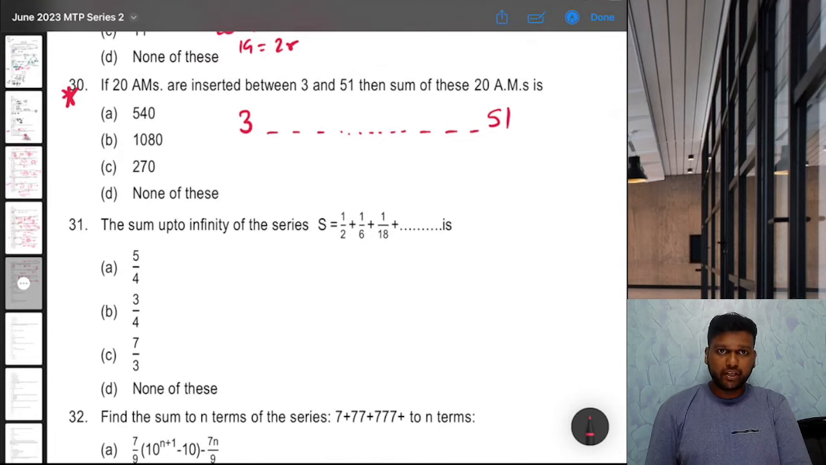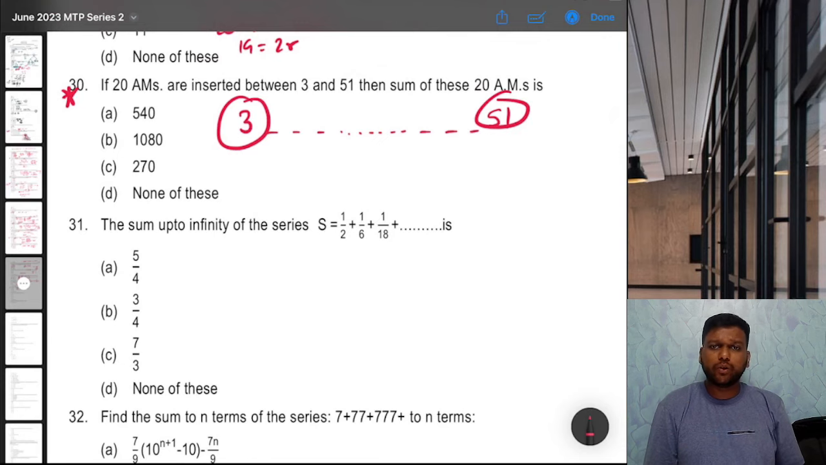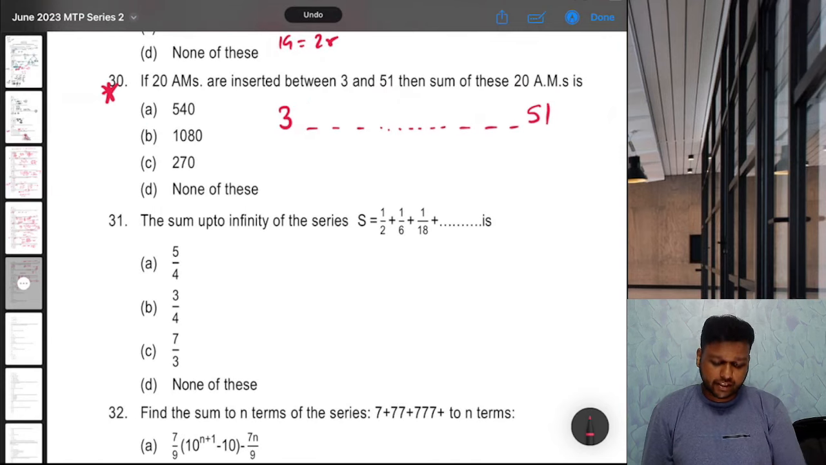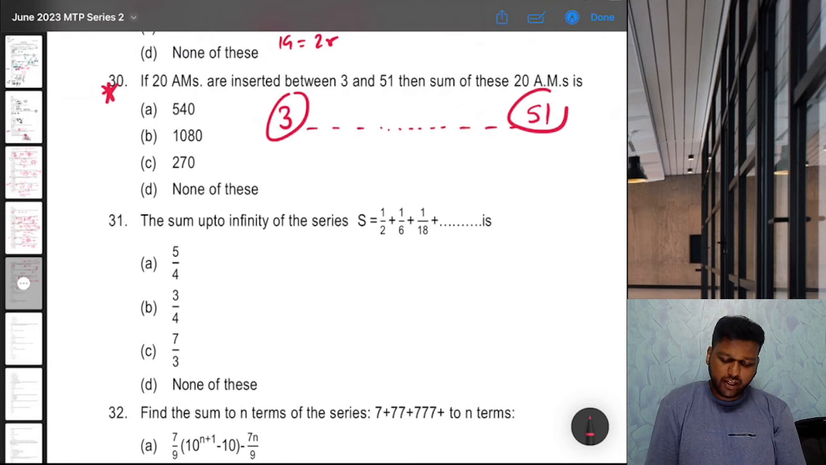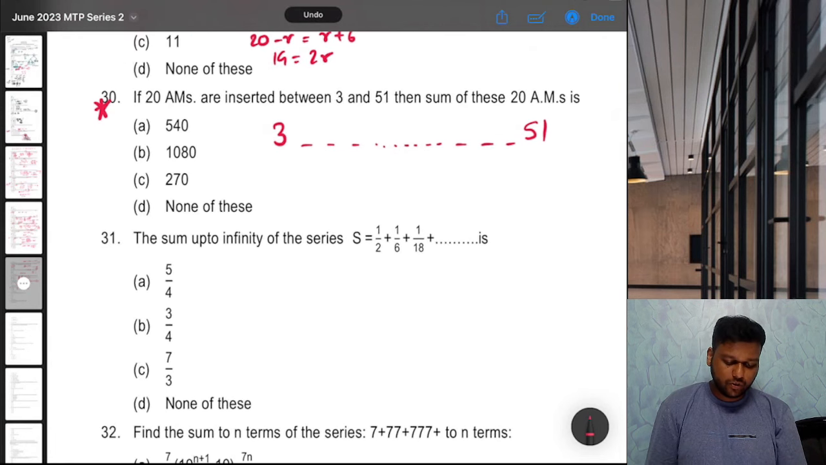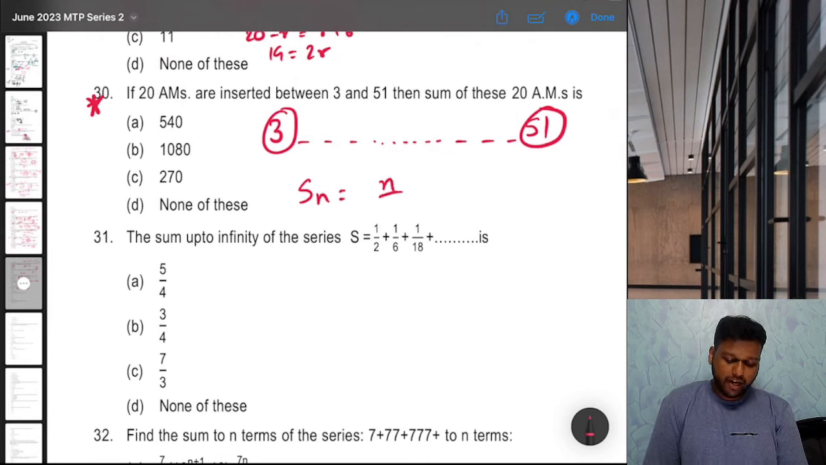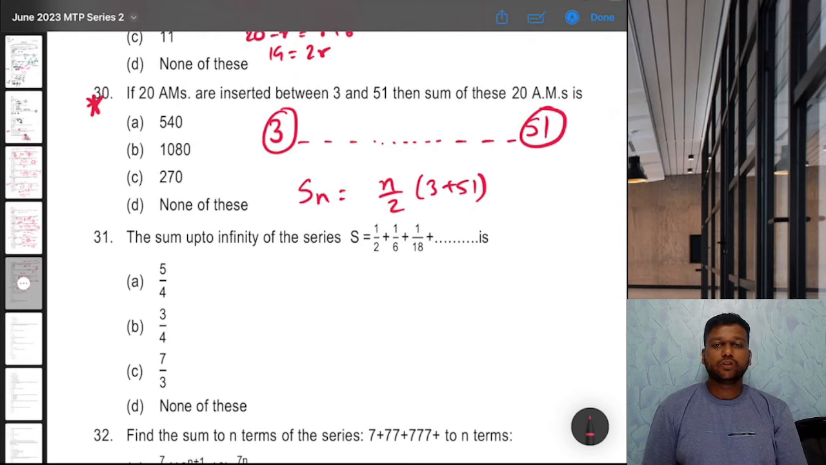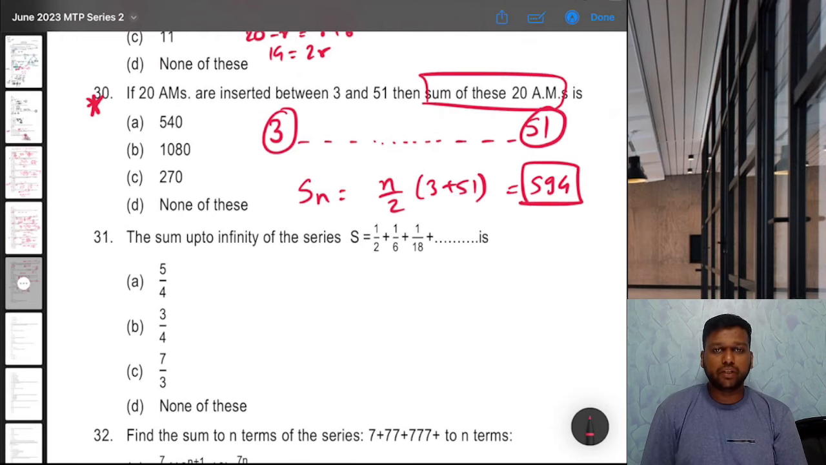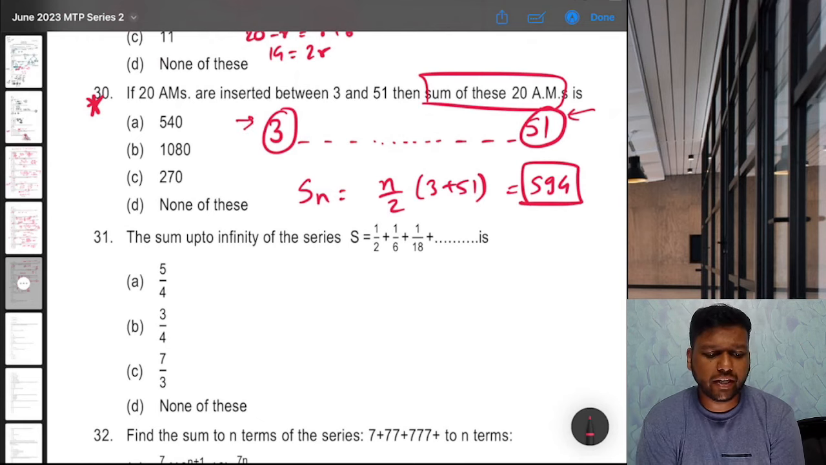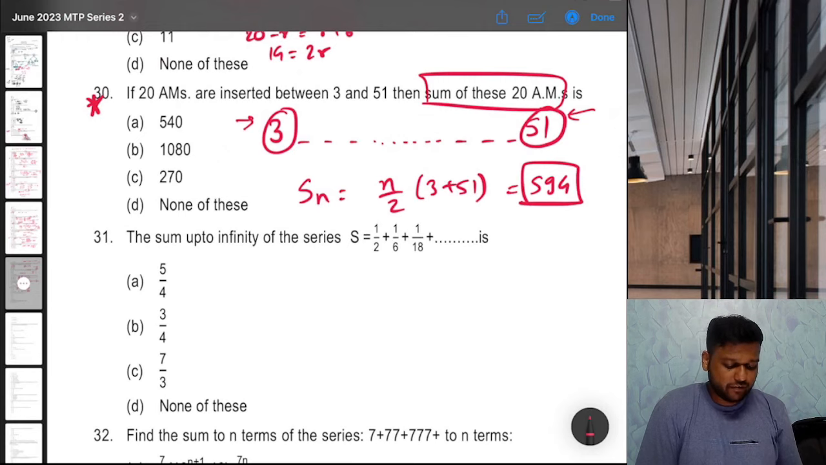That means for that AP, let's consider 3 also and 51 also. So how many terms in total are there? 20 means this 21 and 22 terms, right? So n is 22, first term is 3, last term is 51. We know the sum of AP, n by 2 into first term plus last term. So that is 22 by 2, that is 11 into 54. How much? 594. But they have asked only sum of arithmetic means, not 3 and 51. Right, so let's subtract 3, let's subtract 51. So 594 minus 3 minus 51, that gives us 540, which is option A.